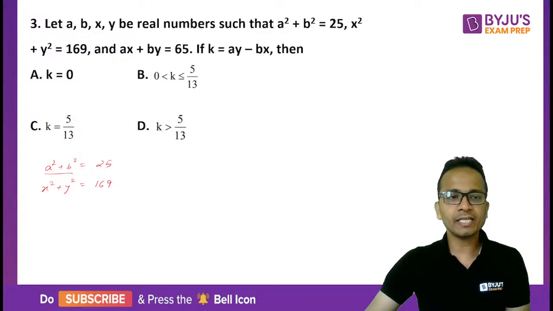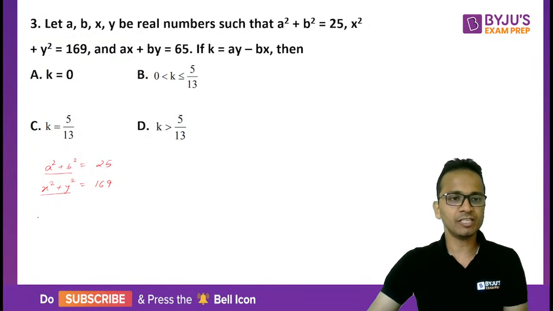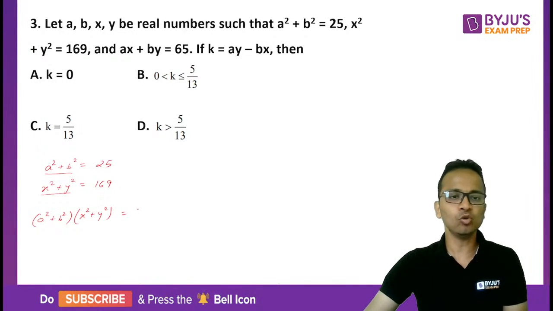I'll start by taking the product of these two equations. On the left hand side it will be a square plus b square multiplied by x square plus y square, and that will be equal to 25 into 169. 25 into 169 can be written as 5 square into 13 square, and that can be written as 65 square.